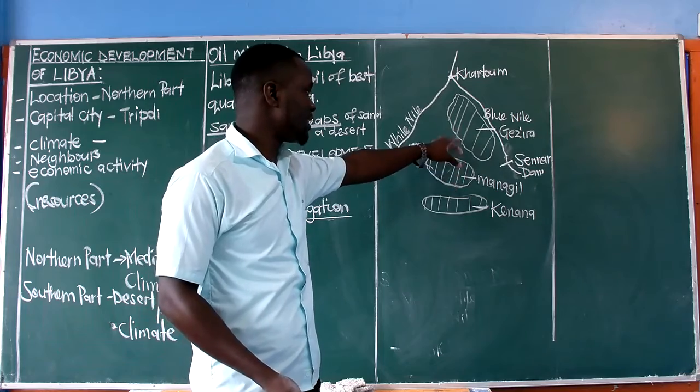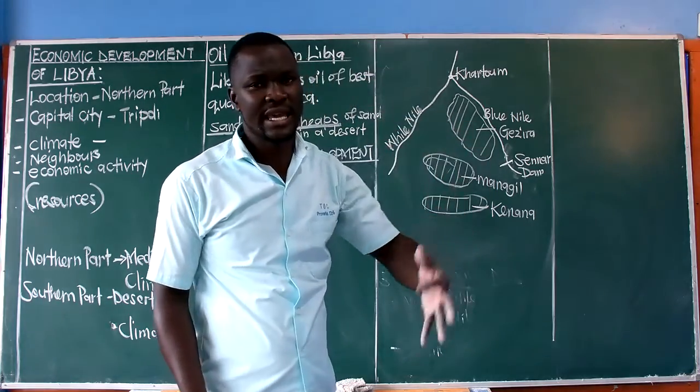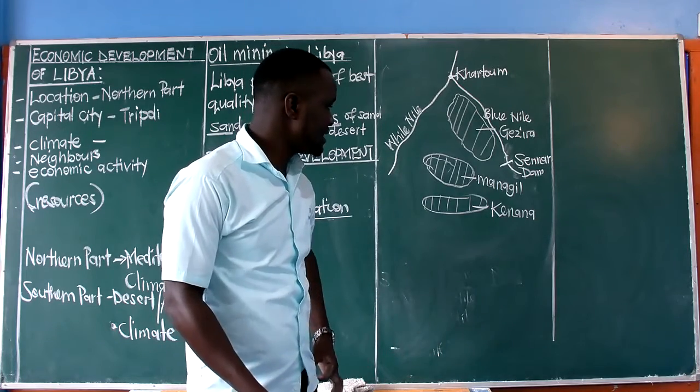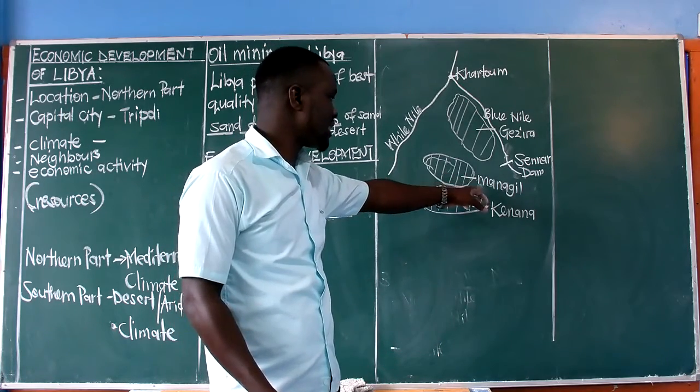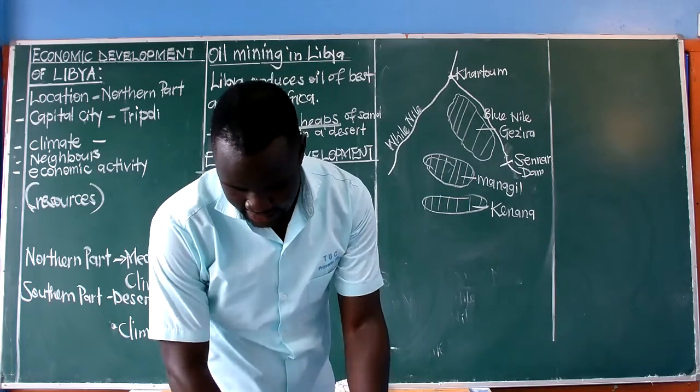They will be asking you, apart from Gezira, to write down any one extension of Gezira irrigation scheme. They want now these other ones, Managil, and they also want Kenana extension.